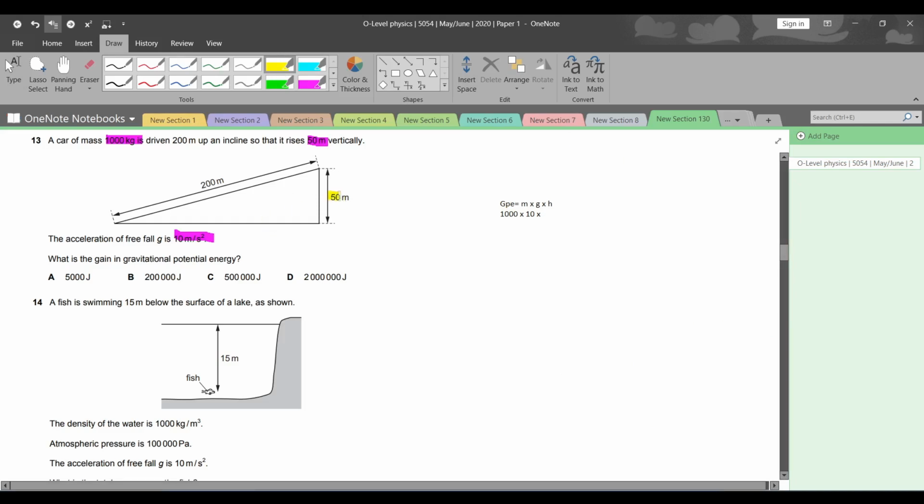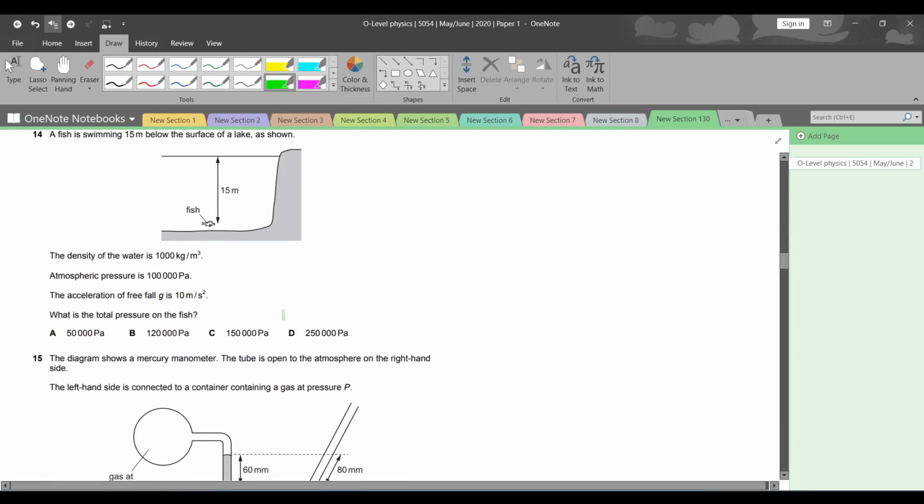So GPE depends on the vertical distance. We will take the vertical distance between the object and the, what do you call it, ground level you can say. तो हम इनपुट कर देते हैं 50 meters क्योंकि that is the vertical distance, which is going to come at 500,000. So C is equal to 500,000.